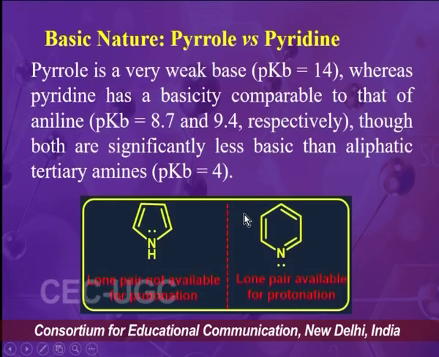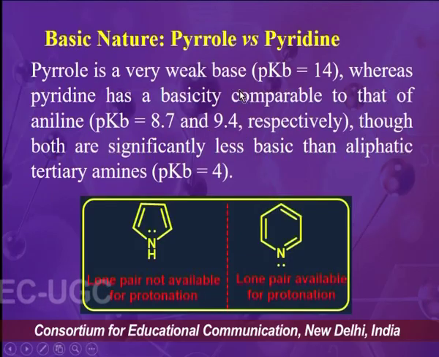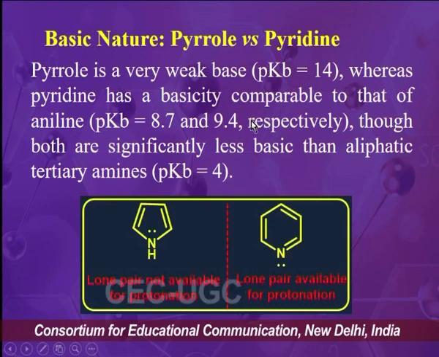The basicity of pyridine can also be compared with pyrrole. We know that pyrrole is a very weak base, whereas pyridine has a basicity comparable to that of aniline.